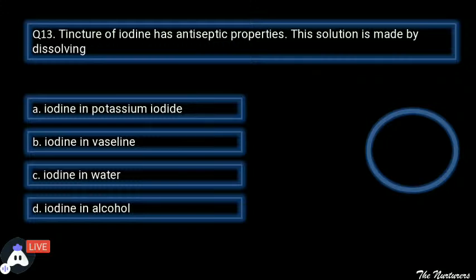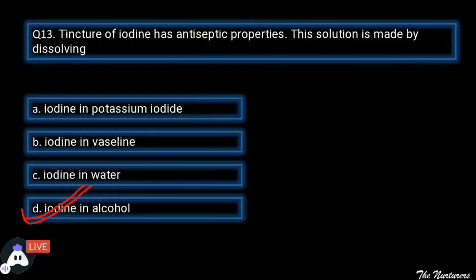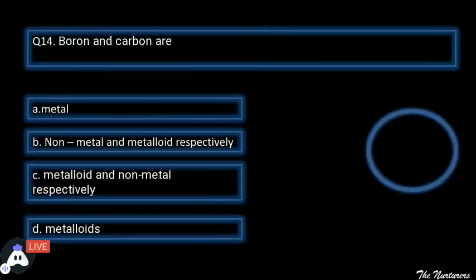So your time starts now. You need to tell me which would be the correct answer. A. Iodine and potassium iodide. B. Iodine and Vaseline. C. Iodine and water. Or D. Iodine and alcohol. Very good, Ritik. Great. So the time is finished, and the correct answer is that it is formed by mixing iodine in alcohol. Iodine is the solute and alcohol is the solvent.